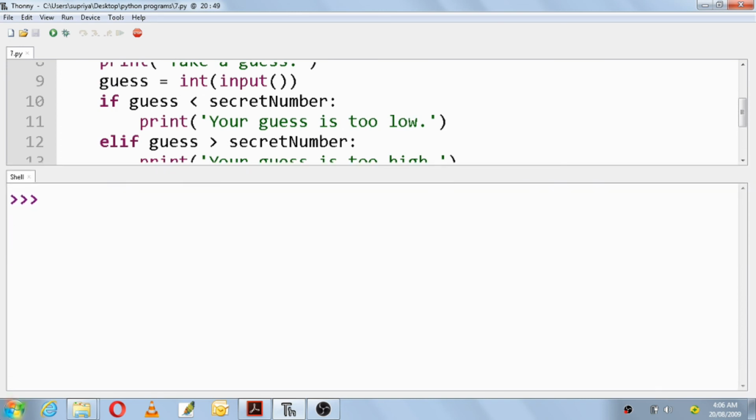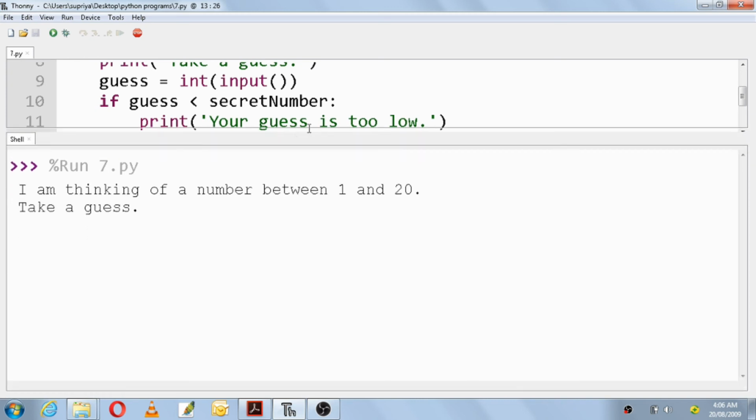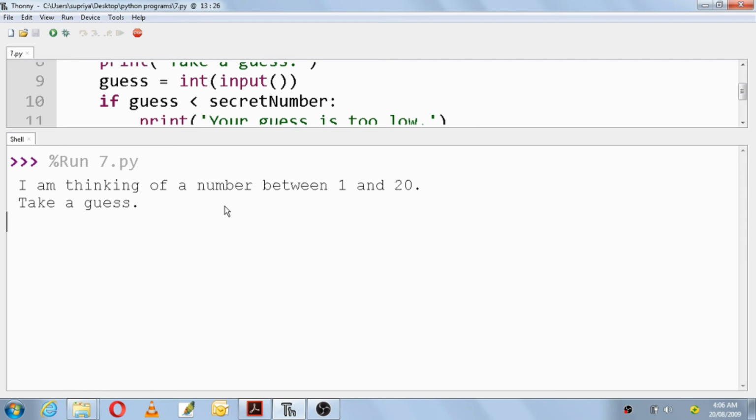Okay, let's check what the output of this will be. Hope you all have understood the program. Now we'll see how it shows the output. Control S, F5. I'll just make this a bit larger. I am thinking of a number between 1 and 20. Take a guess. I'll guess 15. Enter. It says your guess is too high. Take another guess.